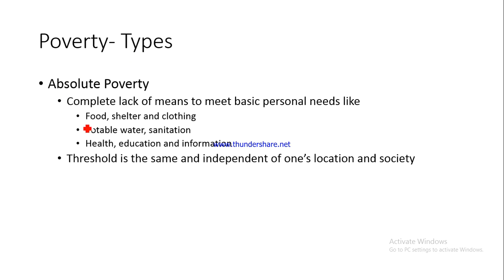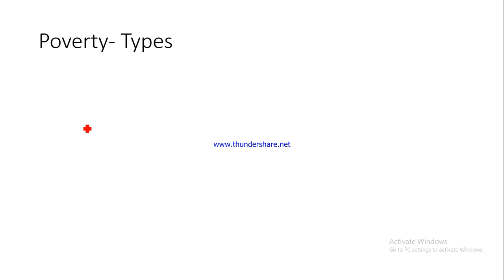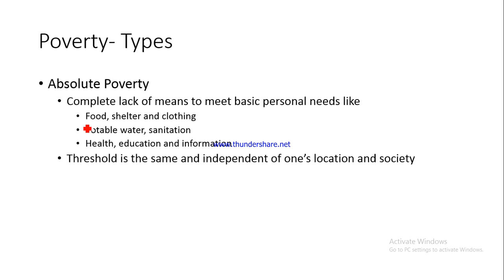Now, as I said, just expanding the definition from the definition that we went through in the last slide. Absolute poverty basically is absolute lack of resources, so that the individual is not able to meet his personal needs. He is not able to arrange food for himself, shelter, clothing.